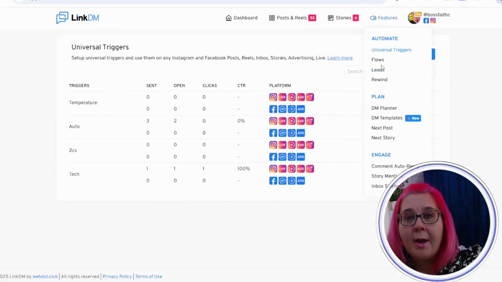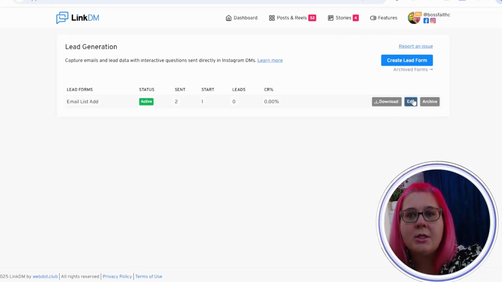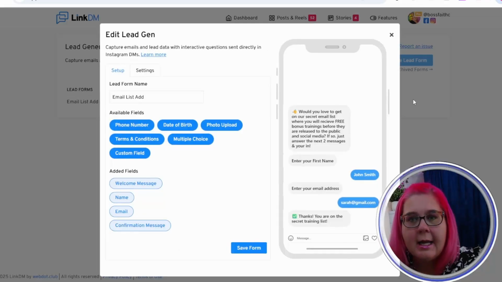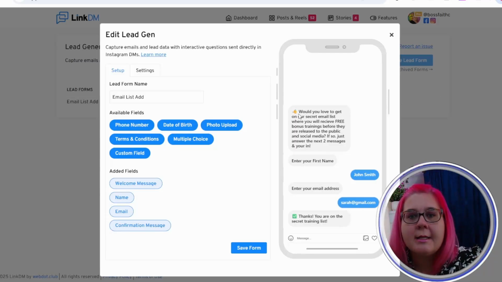So that's the basic overview of universal triggers. Flows I'm going to talk about in a different video, but that allows us to set up a sequence. Leads allows us to add people to our email list. So in this case, this one here is designed to go out something like 12 hours later, asking people if they want more trainings, because the first initial message was really helpful content. It's giving them training videos like to my podcast, asking them if they want to be added to the email list, and I can then choose the fields that are relevant to what I want to do.